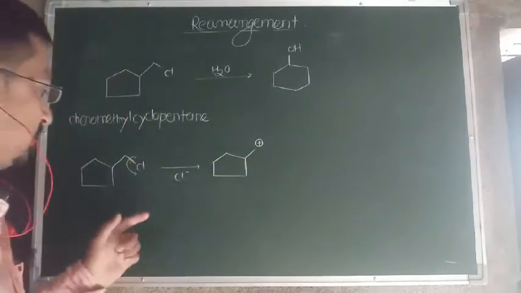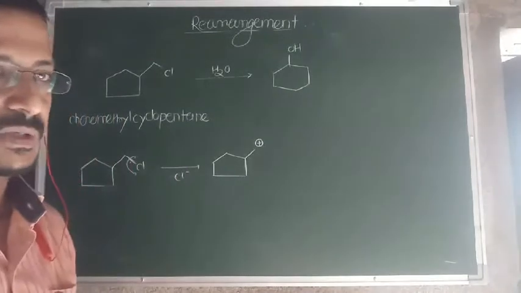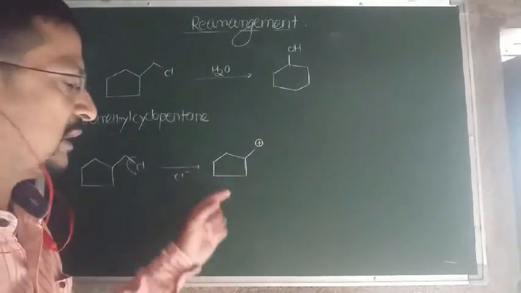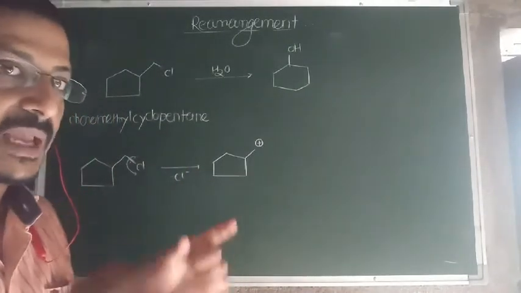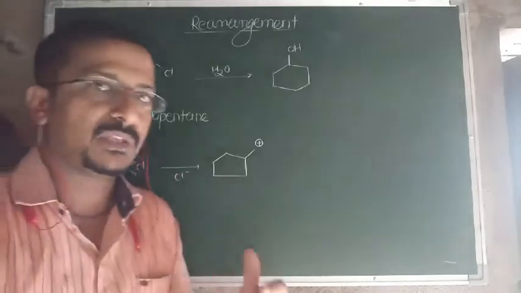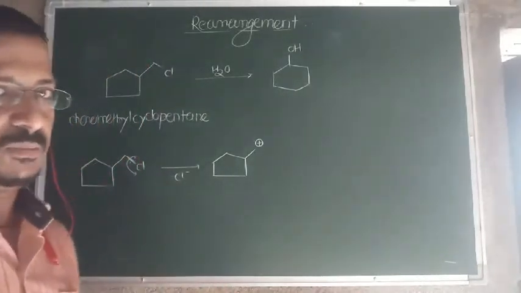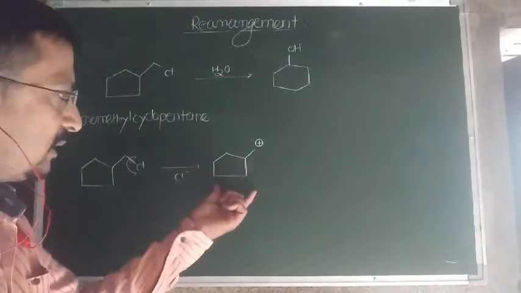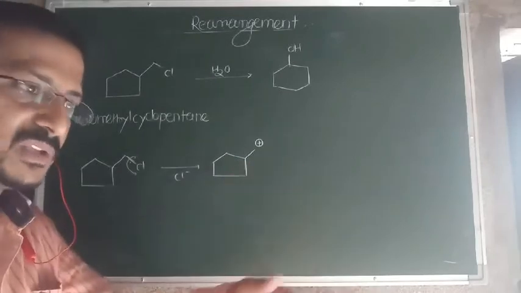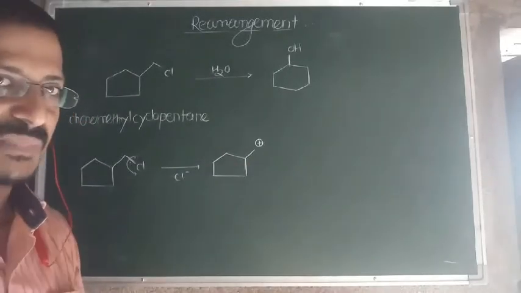Now remember well, the lower cyclic alkanes, or lower cyclic member chain rings, are under strain because they have angle strain. The fewer the carbons in the ring, the more angle strain they have. There is Baeyer's strain theory. So due to angle strain, they try to stabilize by releasing their angle strain by expanding the chain.